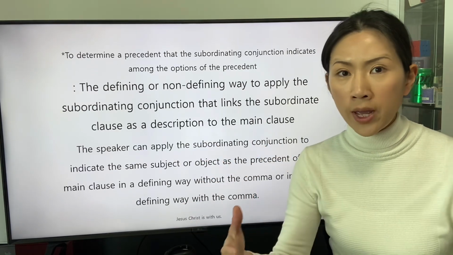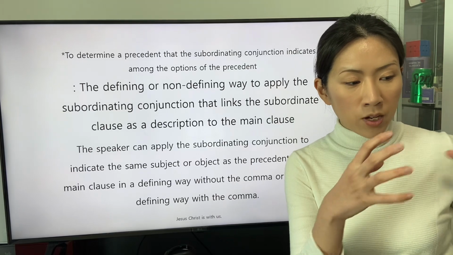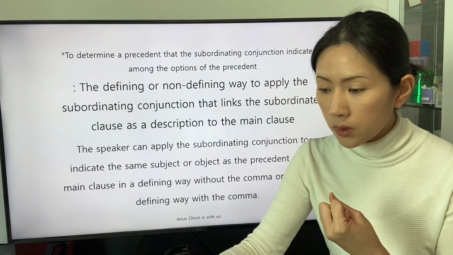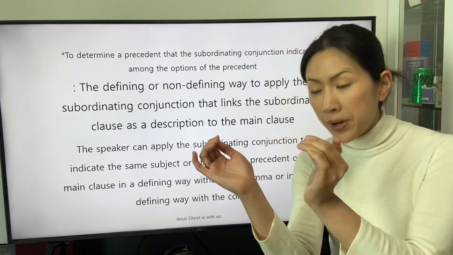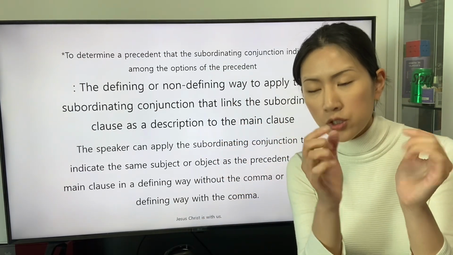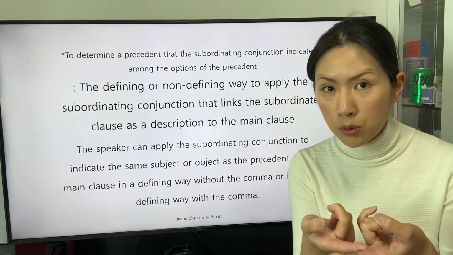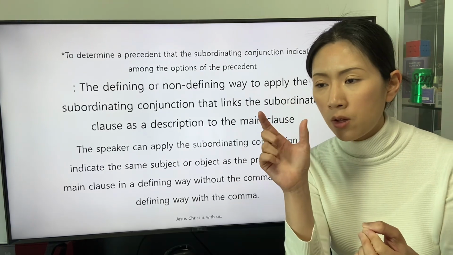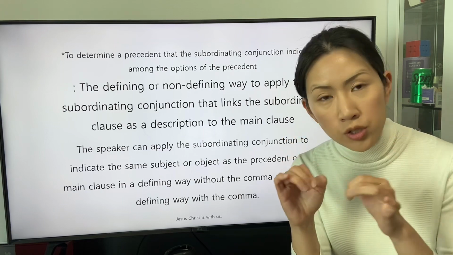The defining way to apply the subordinating conjunction for the precedent reveals that the precedent and the subordinating conjunction are stated in a boundary to link the subordinate clause to the main clause.